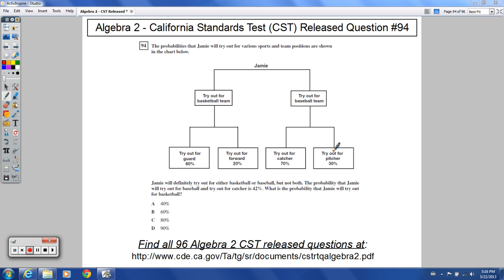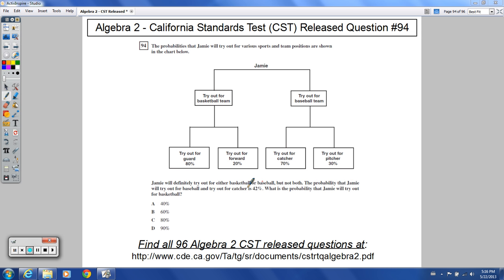Trying out for the baseball team. From there, if he did that, the chance of trying out for catcher is 70%, pitcher 30%. So it says Jamie will definitely try out for either basketball or baseball, but not both. So 100% chance of going this direction or this direction, but you can't pick both, Jamie. Sorry. You got to choose a sport.